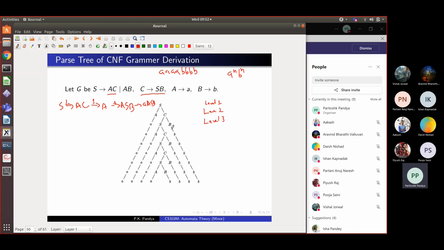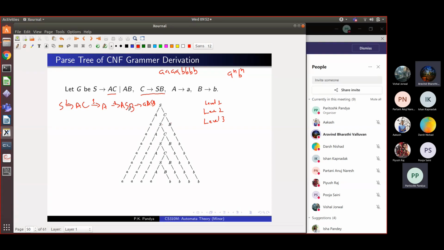We could have used any other rule, but basically both these non-terminals S and B are being rewritten to get the next level. And we go on like this till at the end we get the word that is of interest. And this is called the parse tree of this word. So starting from S, you can derive this. And this is a little more economical than actually doing one step at a time, only substituting one non-terminal. We substitute all the non-terminals in a sentential form in a single move. Okay. So is the idea of parse tree clear?